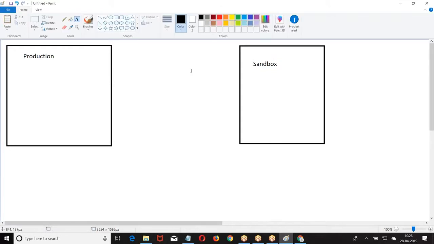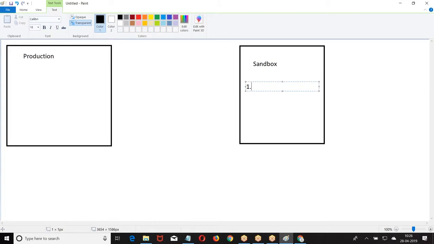This is sandbox. Now, here I created code here, page 1, page 2. With the help of this, I created a package. I created it as a managed package. You install this managed package anywhere, the source code will not be visible.